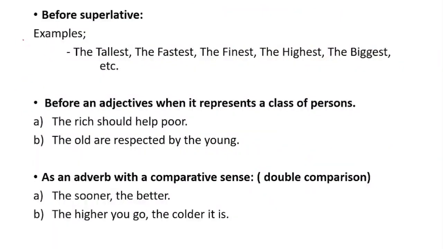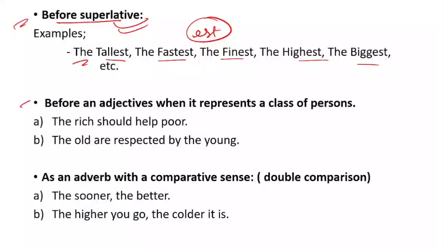Before superlatives, superlative means we are talking about the best in the group, like the tallest, the fastest, the finest, the highest, the biggest, everything which ends with est, there we will be using the. Next, before an adjective when it represents a class of a person. Before, we have seen that with an adjective, if we talk about few or little, we use a. But when we are talking about a class of a person, we will be using the.